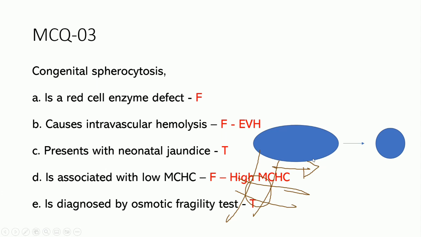That is false, because due to the change of shape, the total volume of the red blood cell is reduced. For example, if the normal volume is 1000, the new volume is like 500. The volume is reduced, but the amount of hemoglobin within the red blood cell is the same. So the concentration actually goes up. So low concentration is false.